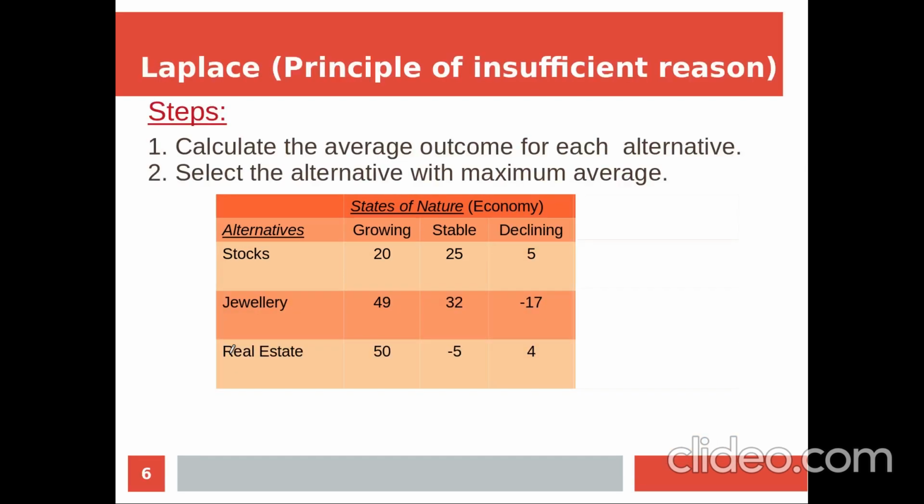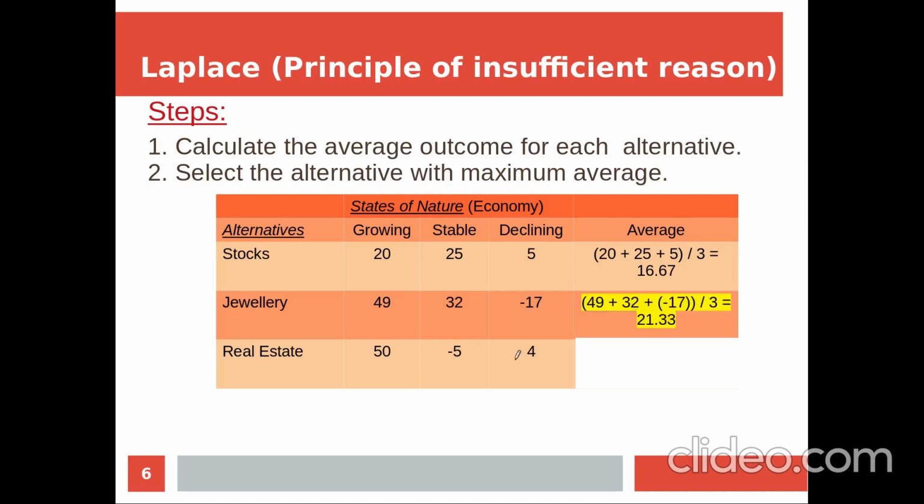So next is the Laplace method. The previous three methods we discussed were about the maximum value and minimum value, but in the Laplace and the next method, the Hurwitz method, it is actually about average calculation. For calculating the Laplace method, first we have to calculate the average outcome of each alternative. Here the average outcome of the stock is 20, 25 plus 5 by 3, 16.67. And for jewelry, 49 plus 32 plus minus 17 is 21.33. For real estate, 50 plus minus 5 plus 4 by 3 is equal to 16.33.